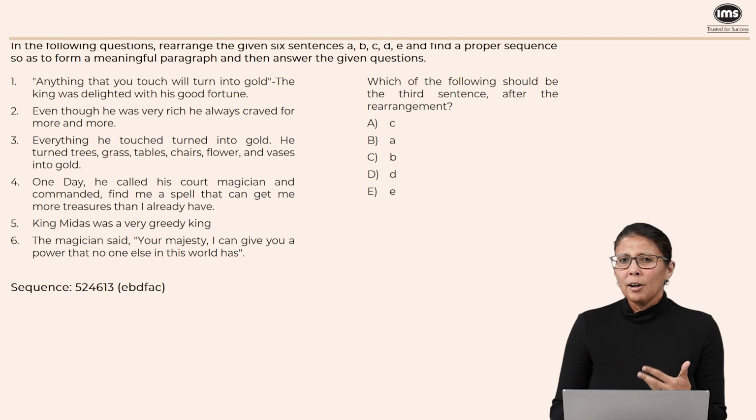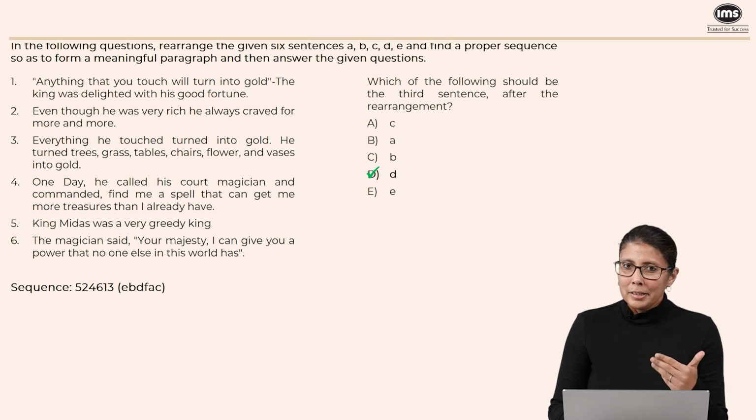So even if you figured out the first 3, it's very easy to do this. According to our sequence, 5, 2, 4, 6, 1, 3, which alphabetically becomes E, B, D, F, A, C, my third sentence should be D. If you remember, D is going to be option D, thankfully, so there is no confusion here. So I can now say that I know my answer to be D.